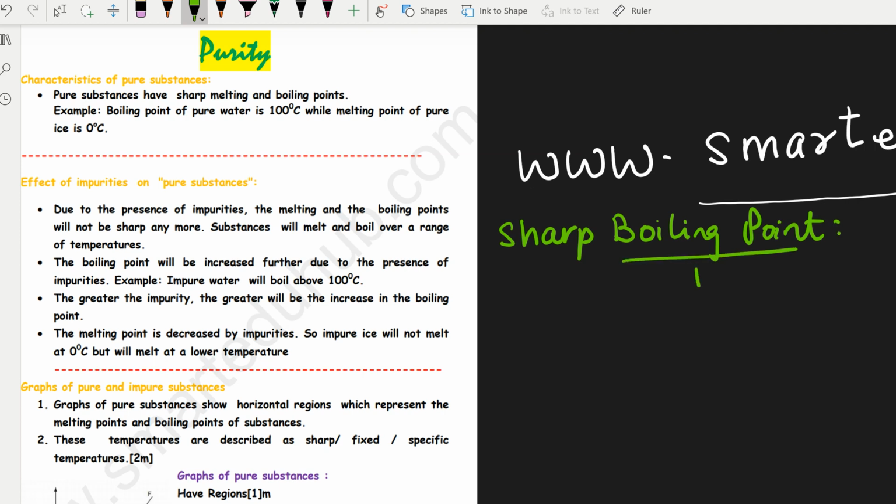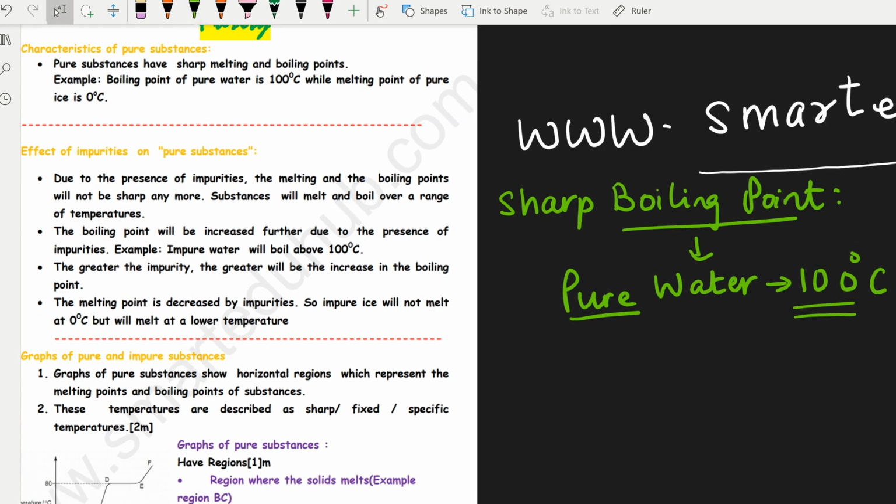For example, let me talk about the boiling point of water. You know the boiling point of water is 100 degrees Celsius. But after learning the concept of purity, learn to say that the boiling point of pure water is 100 degrees Celsius. If the water is really pure and you put a thermometer into the boiling water, it will only show 100 degrees Celsius and no other temperature.